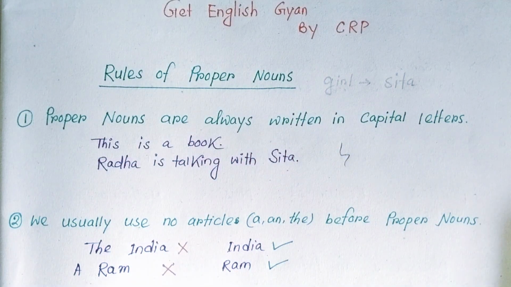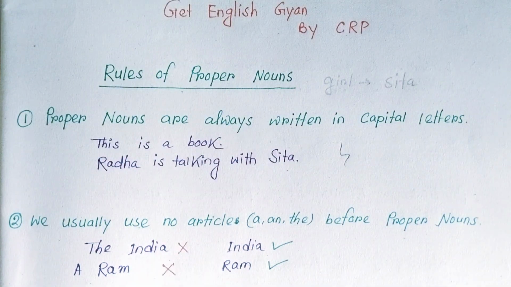Similarly, if I talk about a place, it could be any place. But if I say India, America, those are proper nouns. So today we are going to learn about the rules of proper nouns.